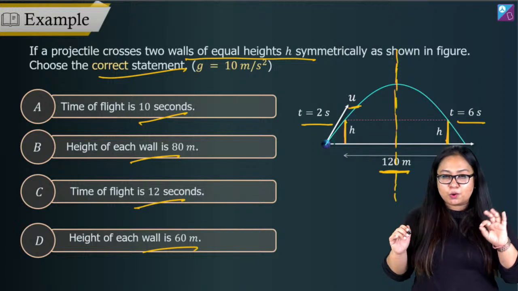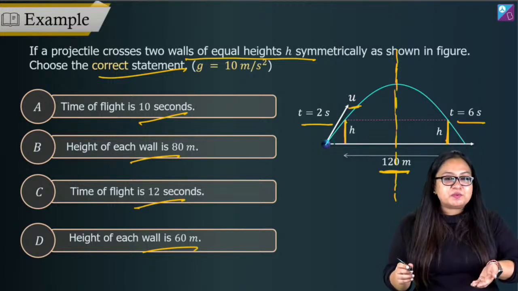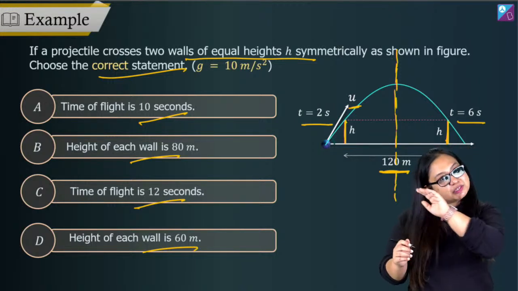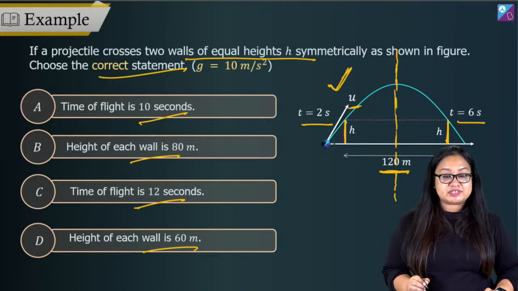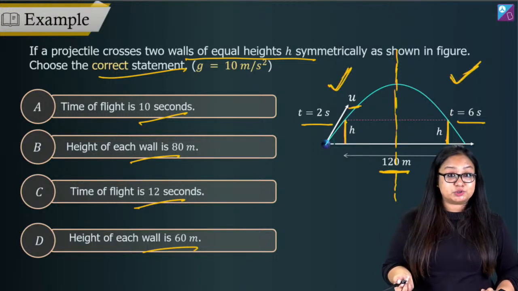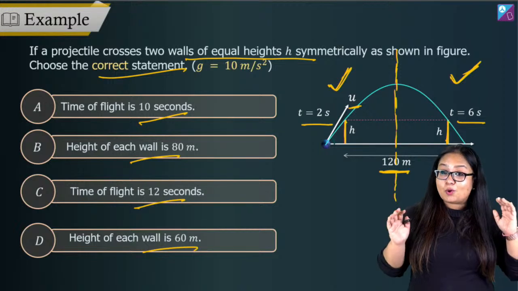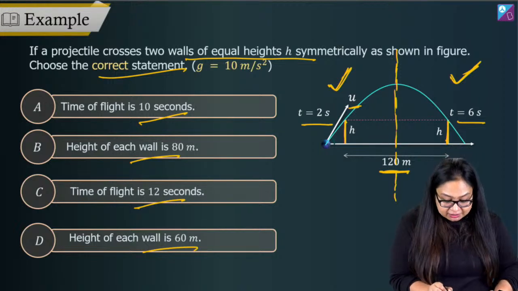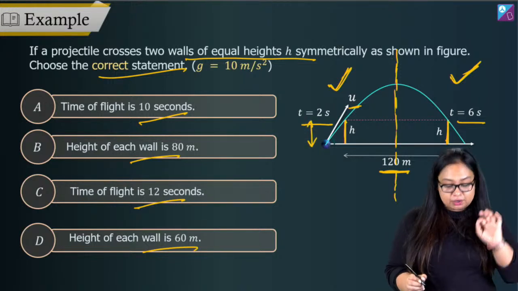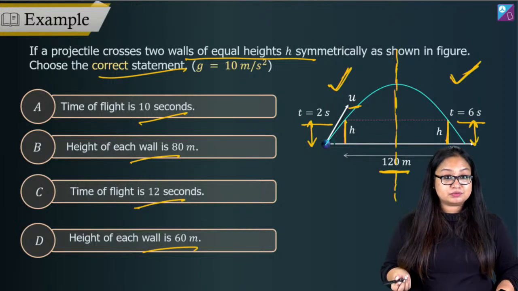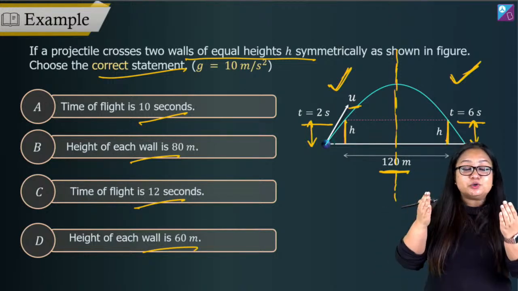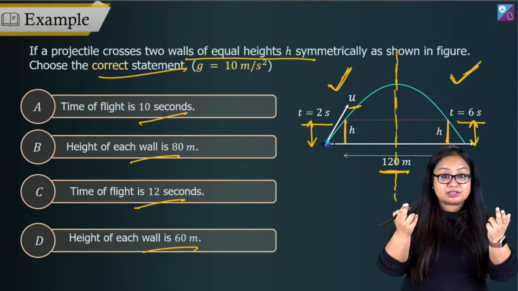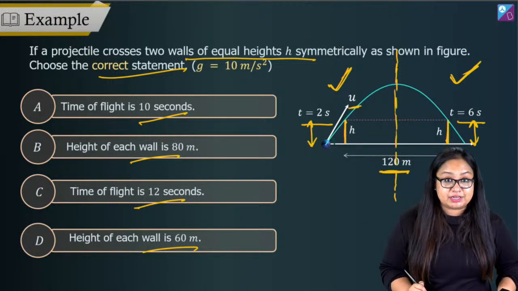How? The speed with which you throw up is equal to the speed with which it comes down. Time taken to cover the left side motion is equal to time taken to cover the right side motion, right? Also, time taken to cover this portion will be equal to time taken to cover this portion. Again, symmetry. Any two positions that are mirror images of each other will be completely symmetric here.